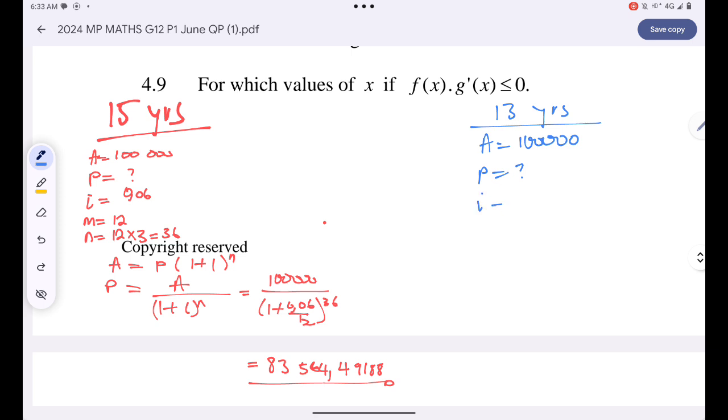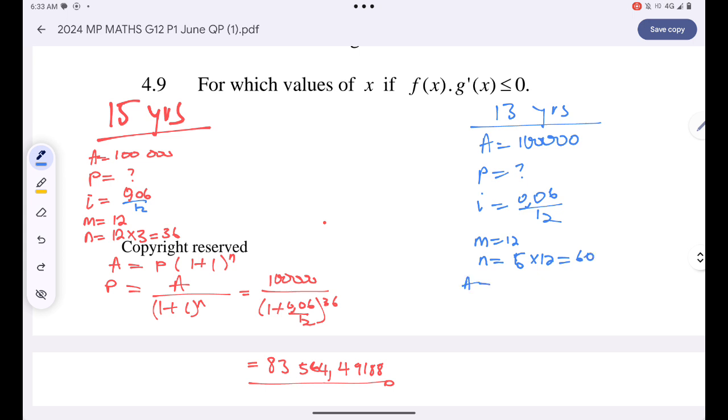The interest is still 0.06. Should I say divide by 12? Because I did divide it by 12 over there. And then M is just 12. That means the number of times interest will be calculated is for 5 years and every month. That's just 60 times, né?